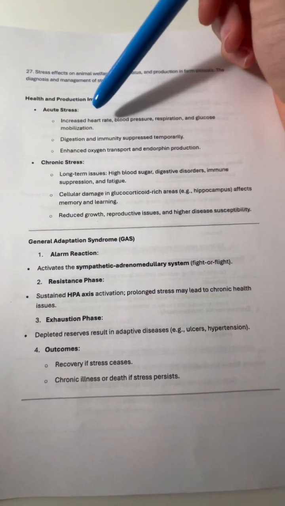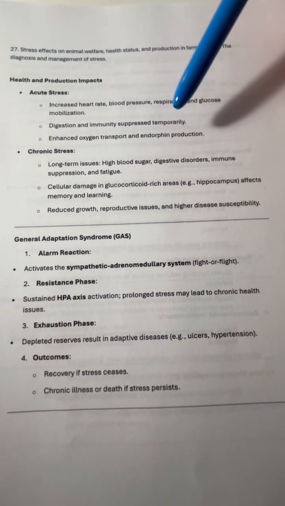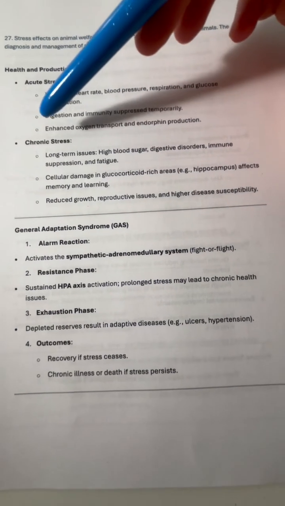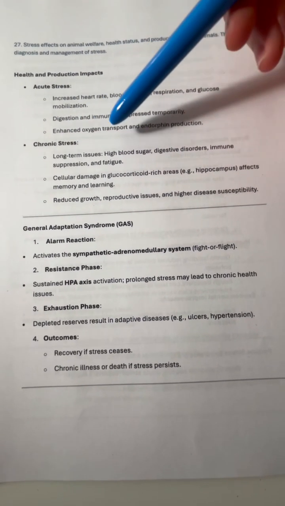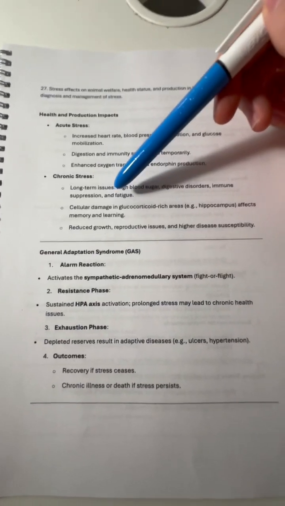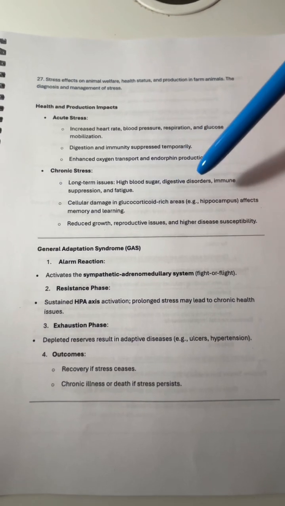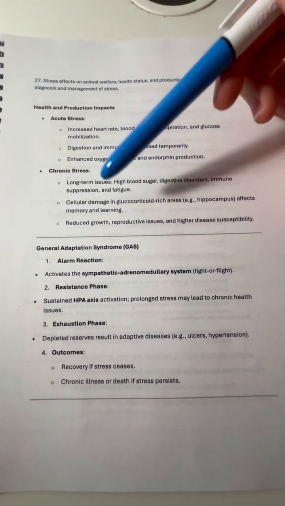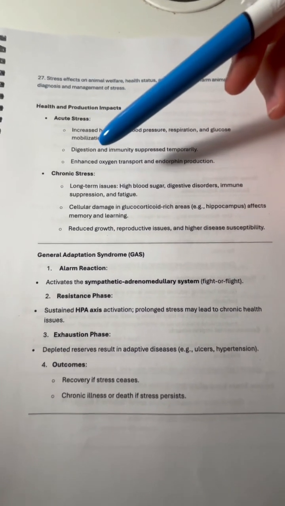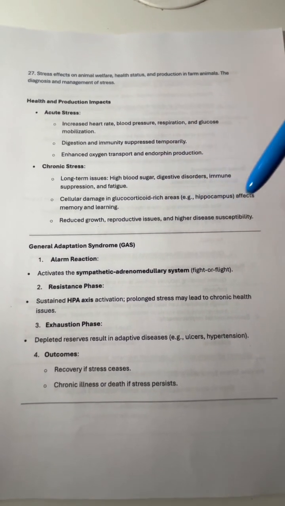mobilization. There is also enhanced oxygen transport, and endorphins are also produced. During chronic stress, we can see long-term issues such as high blood sugar, digestive disorders, and immune suppression and fatigue. There can also be cellular damage in glucocorticoid-rich areas, such as the hippocampus, which affects memory and learning. With chronic stress, animals will also have reduced growth, reproductive issues, and higher disease susceptibility.